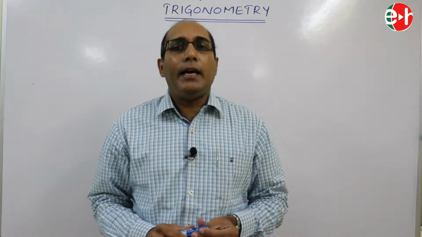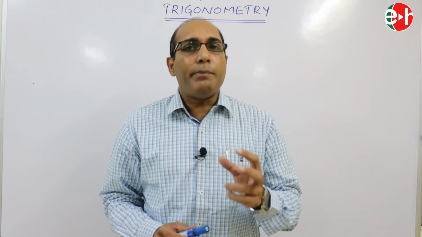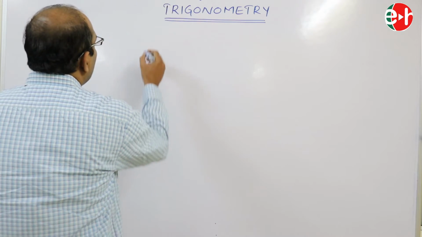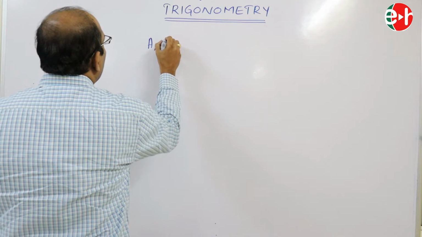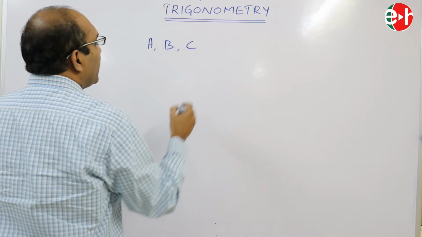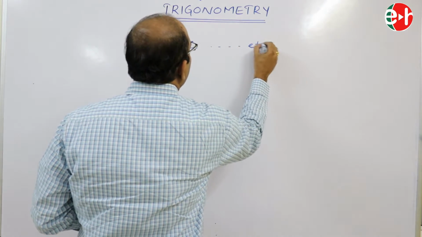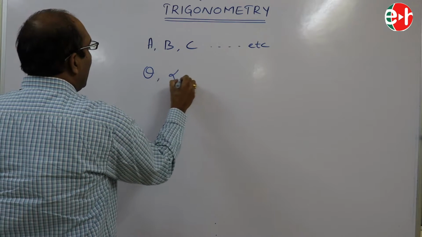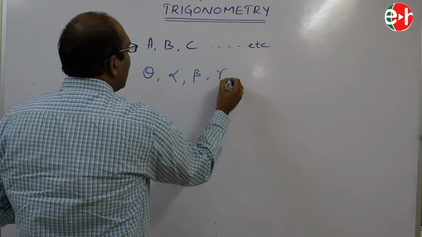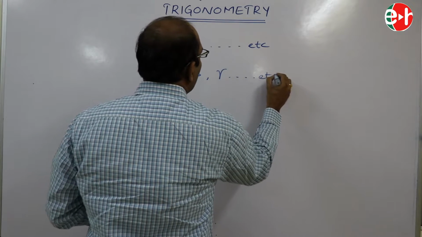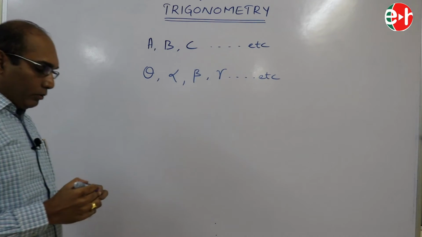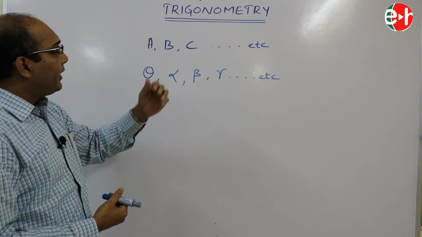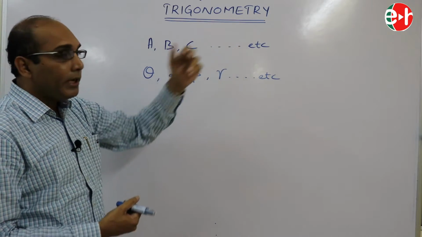In general, angles are represented by capital letters or Greek letters. The capital letters are like capital A, capital B, capital C, and so on.